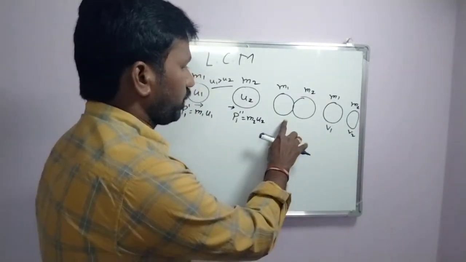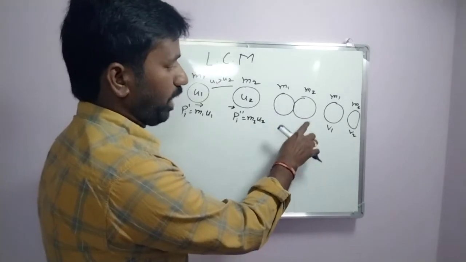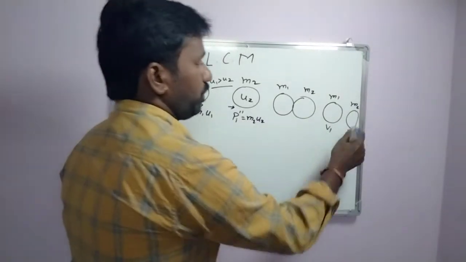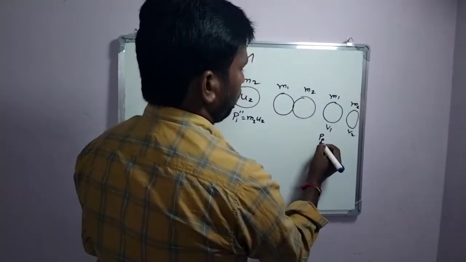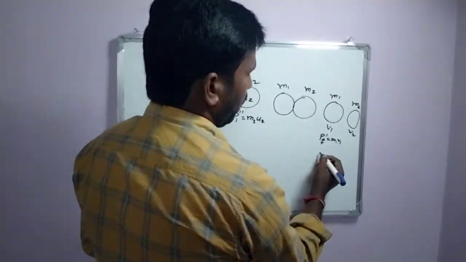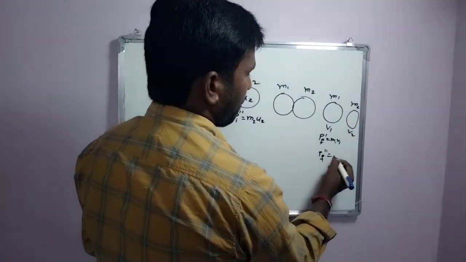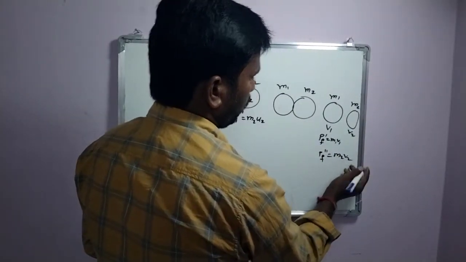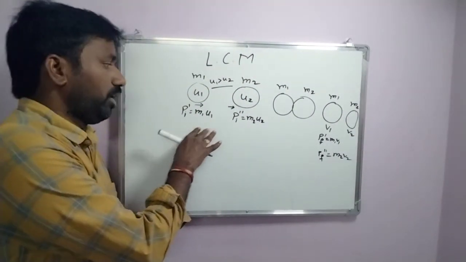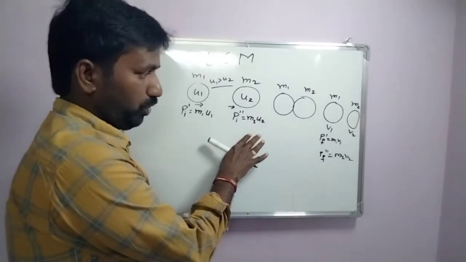The final momentum of the first body is m1 v1, and the final momentum of the second body is m2 v2.